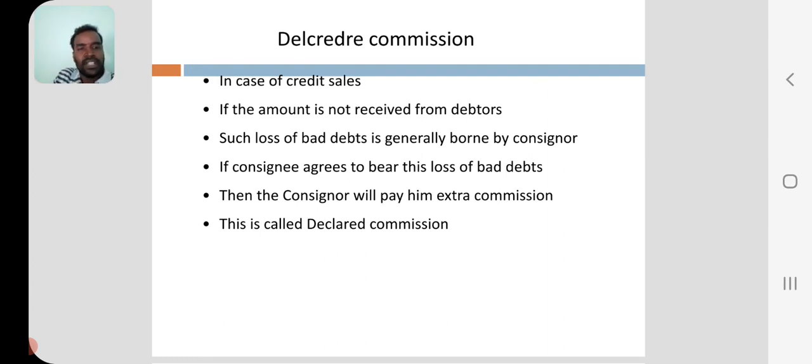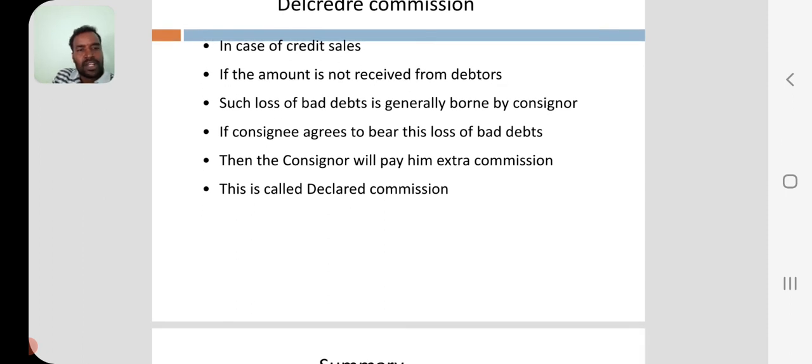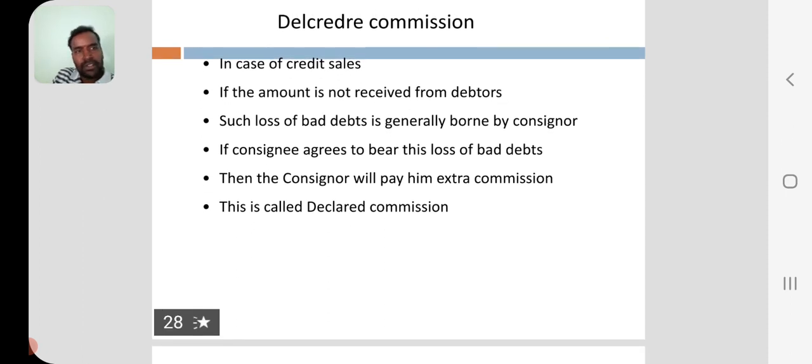See here, in case of credit sales, if the amount is not received from debtors, such loss of bad debts should be borne by the consignor. If the consignee agrees to bear this loss of bad debts, then the consignor will pay him extra commission. It's called as del credere commission.